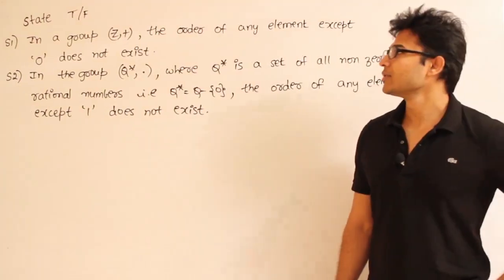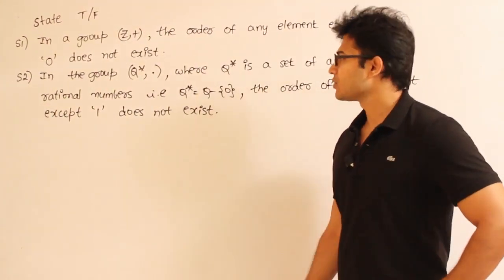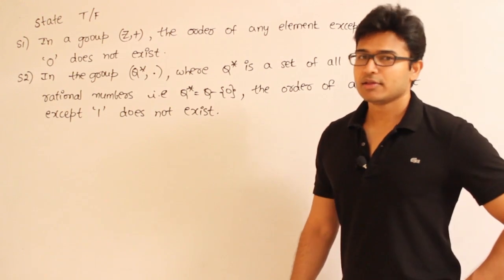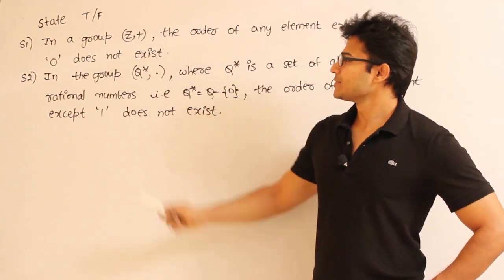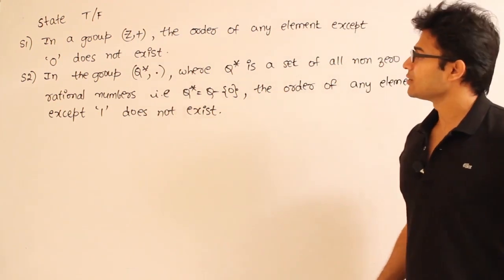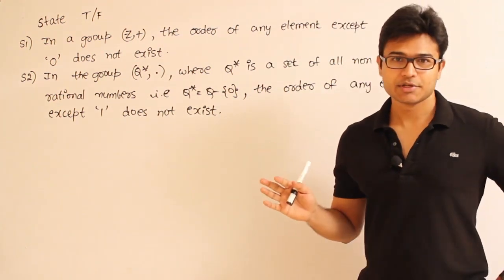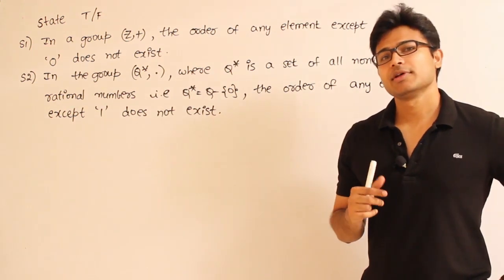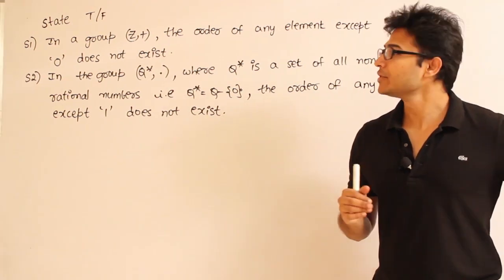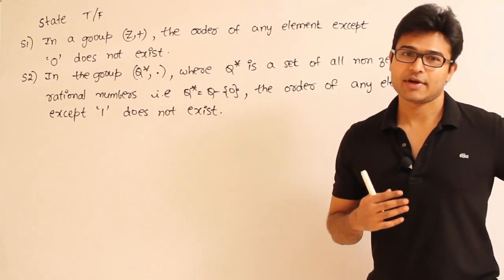Let's see this. We have to state whether these statements are true or false. Now the first statement is: in a group Z comma plus. They will give you the verbal description, but here assume that Z is the set of all integers. So it is actually an infinite set. Even though it is a group, it is not a finite group.